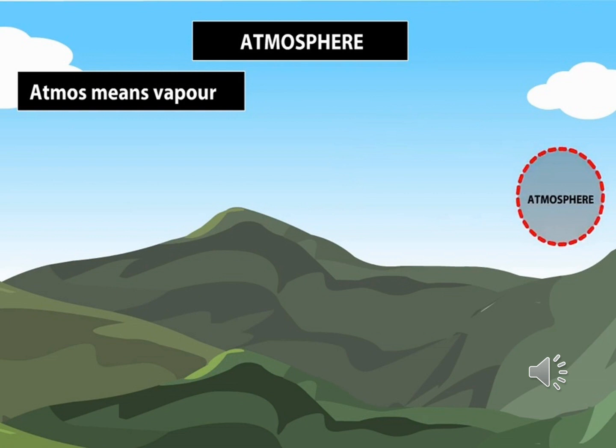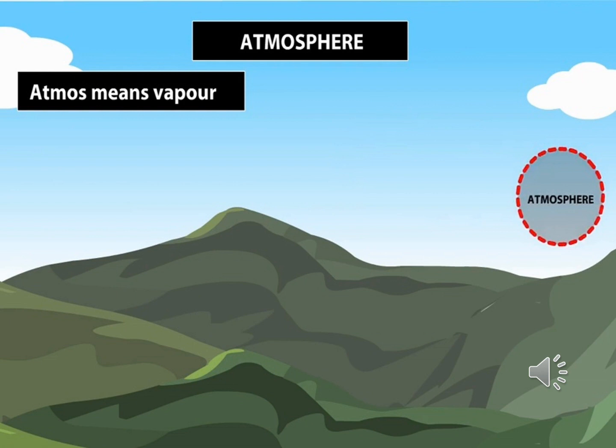Yes, so the earth is surrounded by invisible gases, a tiny protective blanket, and that we call the atmosphere. The atmosphere contains oxygen that we breathe as well as other important gases, such as nitrogen, carbon dioxide and water vapor. Okay, so this layer of gases is called the atmosphere.